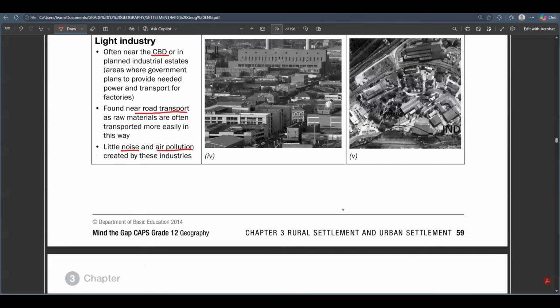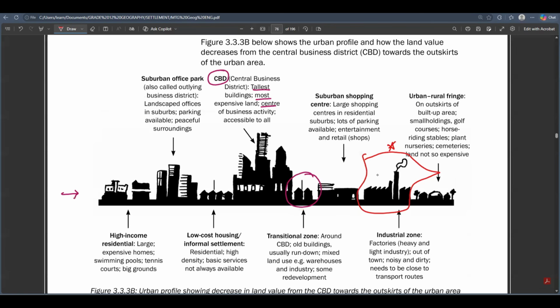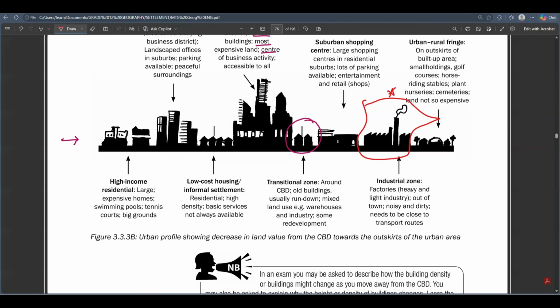As I already showed you guys from this urban profile, in the industrial zone you're going to find factories. You can find the heavy and the light industry. But I told you guys that the light industries are usually found in the city center, but they can also be found here at the industrial zone.